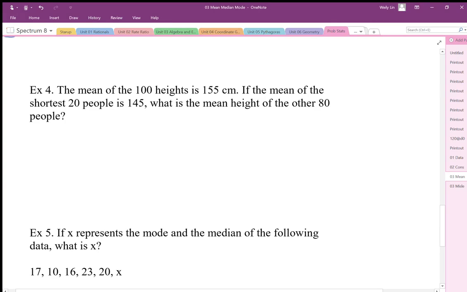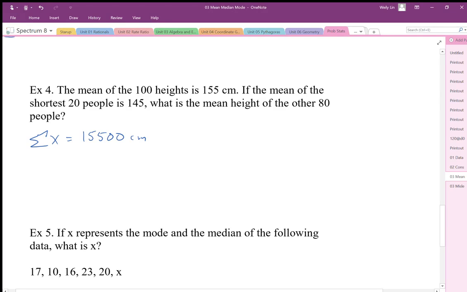Well, one way we can look at this is, if I were to add up or stack 100 people on top of each other, I'm going to get the total height of the whole population. Okay, so I'm going to get 15,500 centimeters. That's the total height of the population.